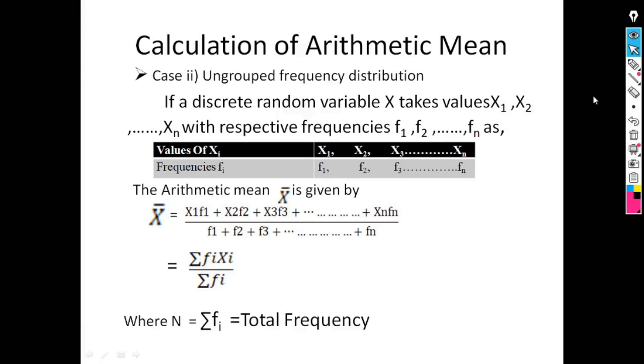Next method for calculation of arithmetic mean is calculation of arithmetic mean for ungrouped frequency distribution, that is, ungrouped frequency distribution with a single observation along with frequency.